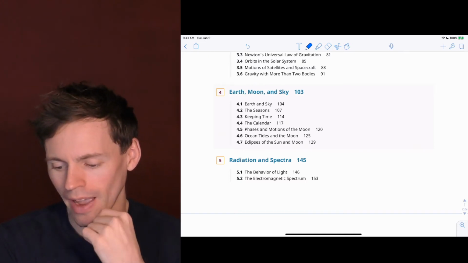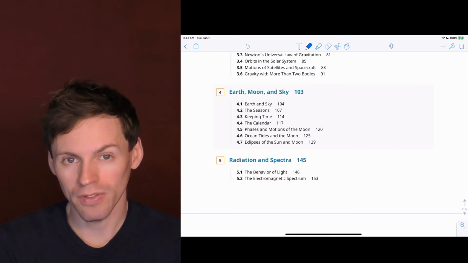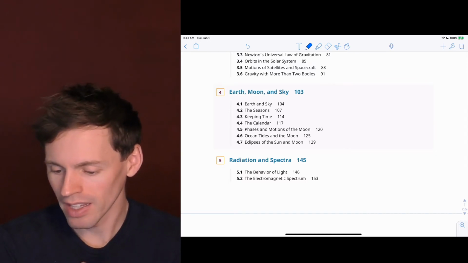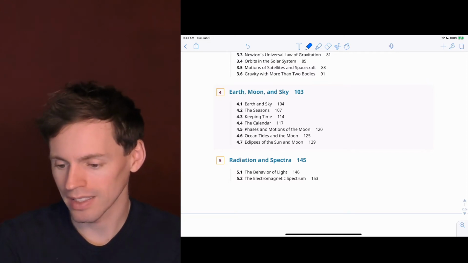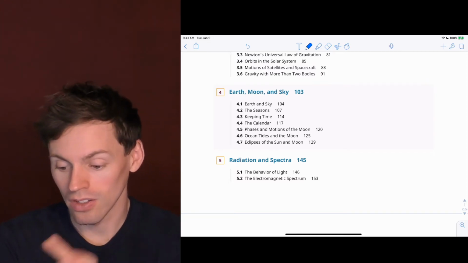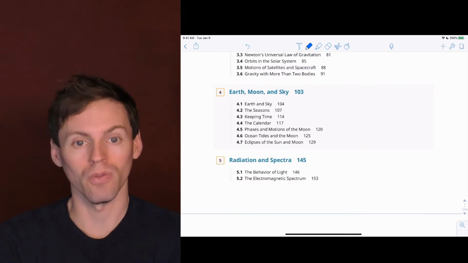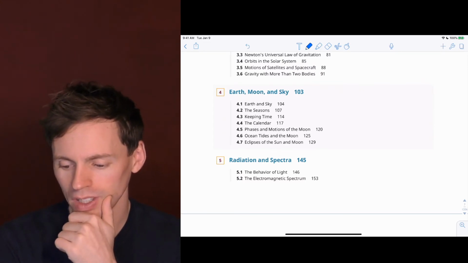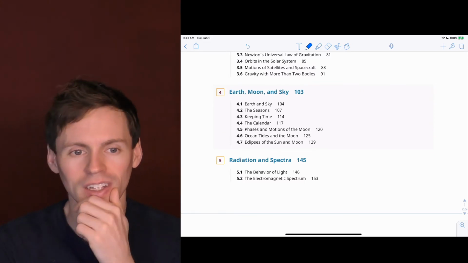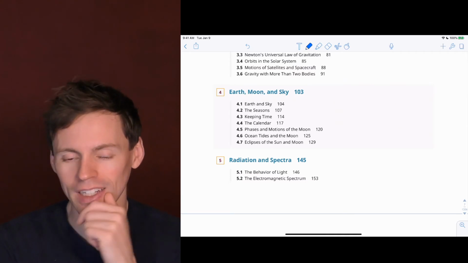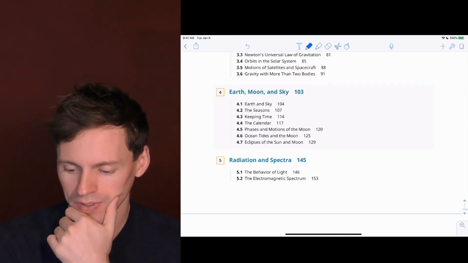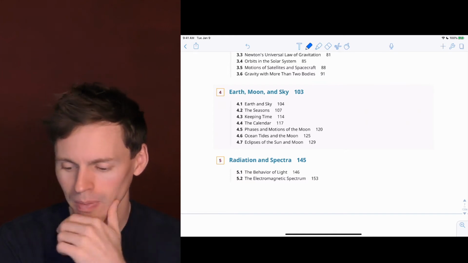And then how do you get an object in orbit? You have to get it going fast enough to reach orbital velocity, and then if it has enough velocity to be in orbit, you need to go faster than that to get it out of orbit. So you could put an object in orbit around the moon and then give it an acceleration with a rocket, and then send it off into deep space, I guess.